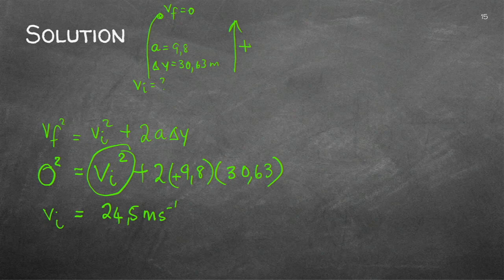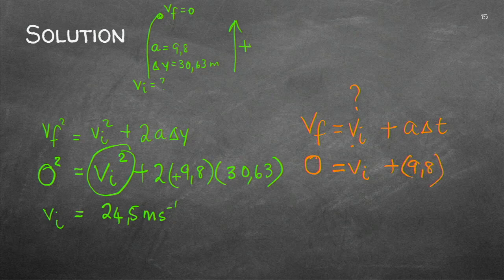But I want to show you another way to calculate this. Let's take the easy equation. That's just that. I want to know what is the initial velocity. I know it's going to stop there at the top, and I know it's going up at 9.8, and it takes 2.5 seconds. And if you now calculate, you take the VI this side, it's minus, and you get a value there of 25.5 meter per second.